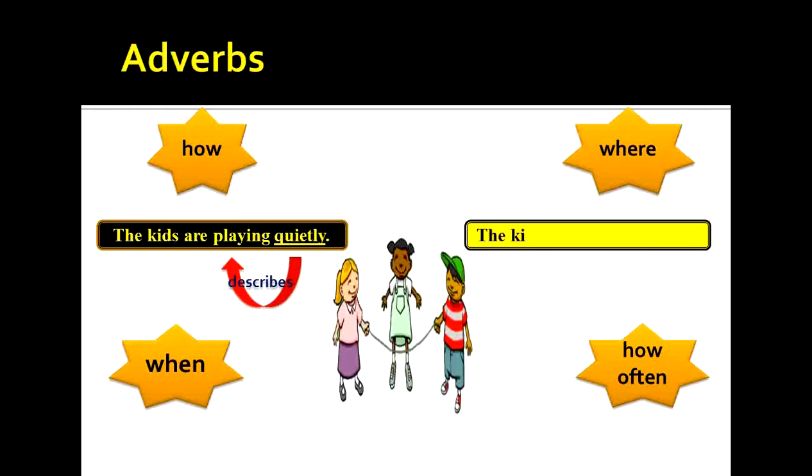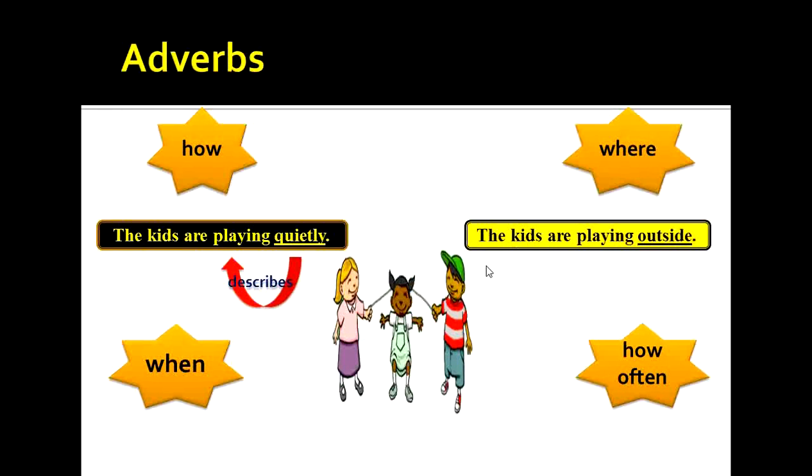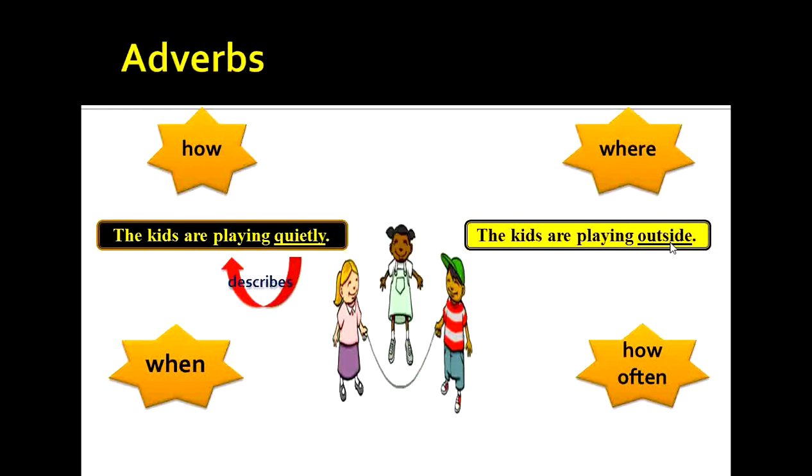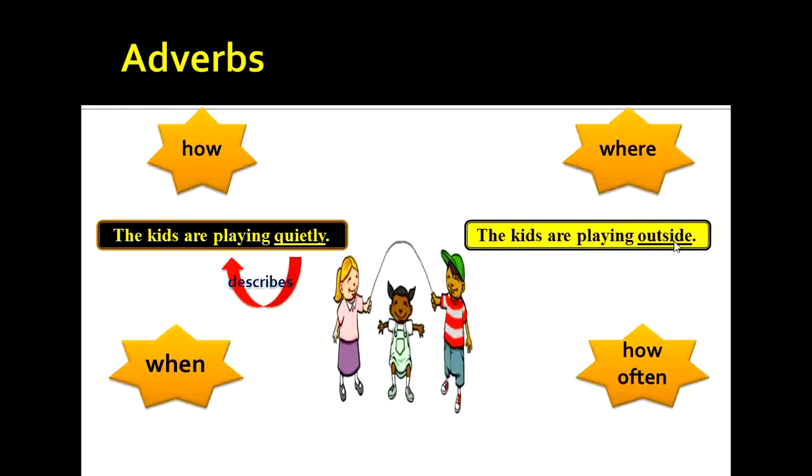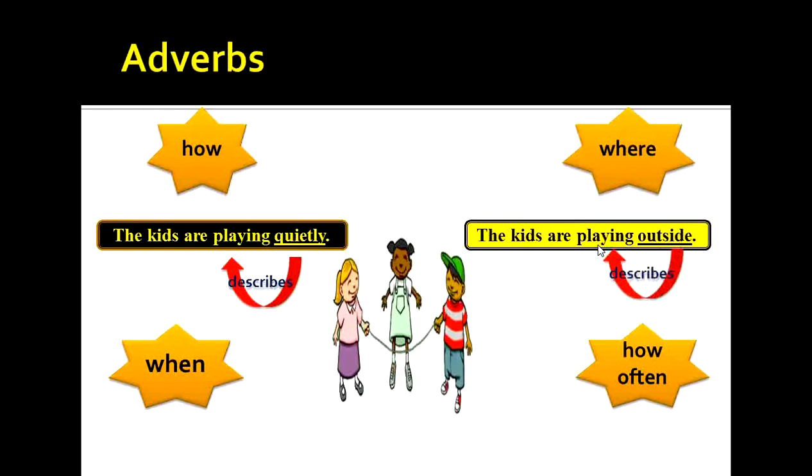We can also write down another sentence. The kids are playing outside. In this sentence, the word playing is the verb, and by asking the question playing where, you get the adverb outside. Here, the word outside describes the verb playing. So the adverb here is the word outside.